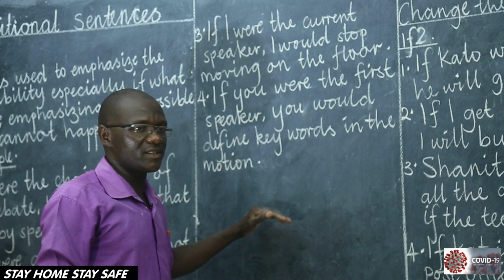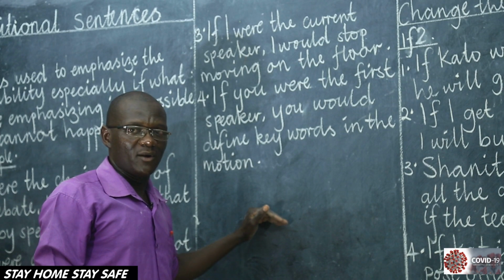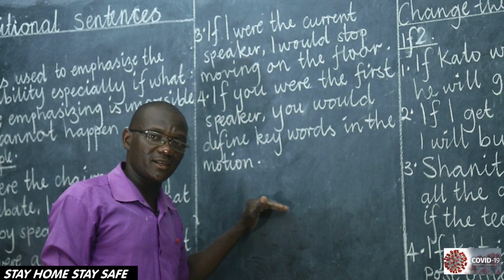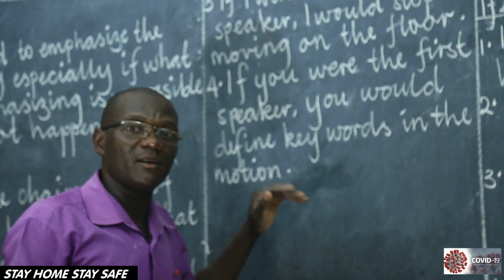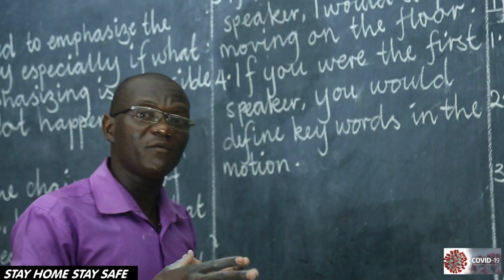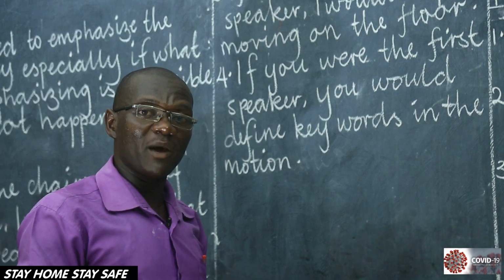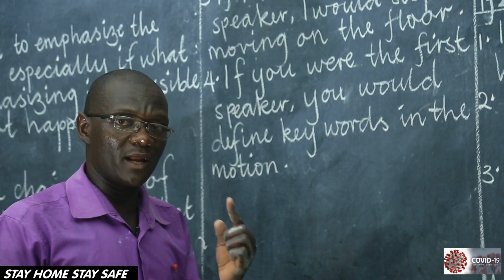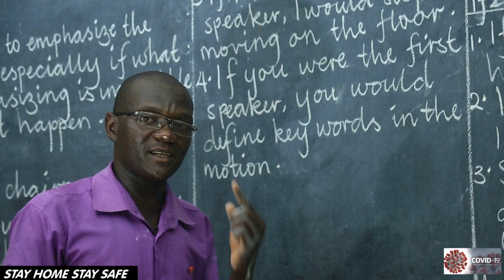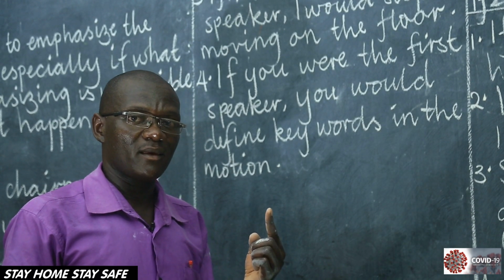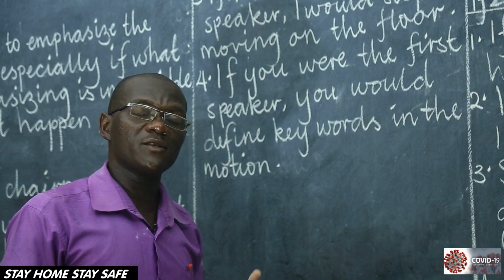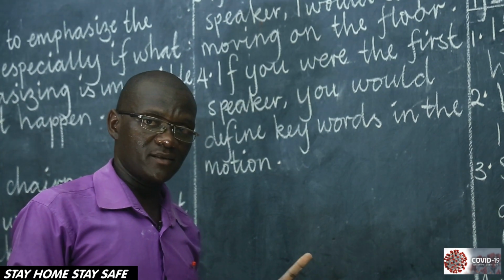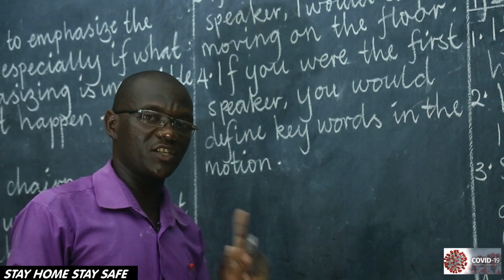My dear boys and girls, I hope you speak correct English when using conditional sentences, and majorly when we are dealing with if two. I want to remind you that in if clause 1, we use the simple present tense, and in the main clause 1, we use the future simple tense, where we use will and shall.